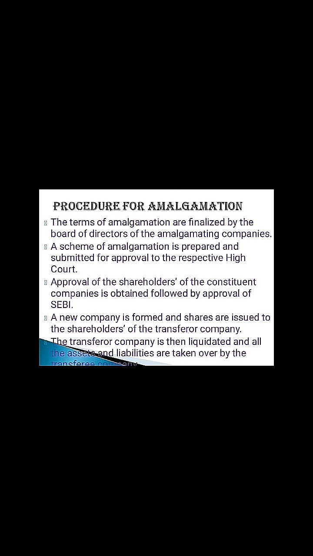Procedure for amalgamation. The terms of amalgamation are finalized by the board of directors of the amalgamating companies. First of all, a scheme of amalgamation is prepared and submitted for approval to the respective High Court. Approval of the shareholders of the constituent companies is obtained, followed by approval of SEBI. A new company is formed and shares are issued to the shareholders of the transferor company. The transferor company is then liquidated and all the assets and liabilities are taken over by the transferee company.